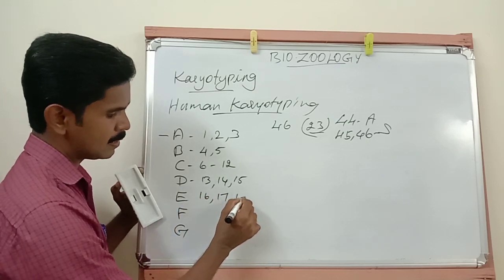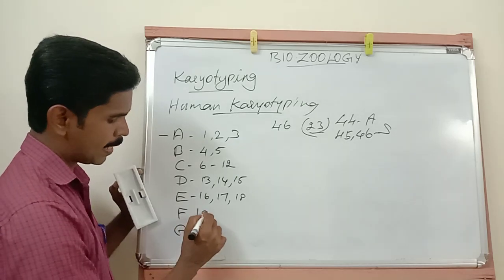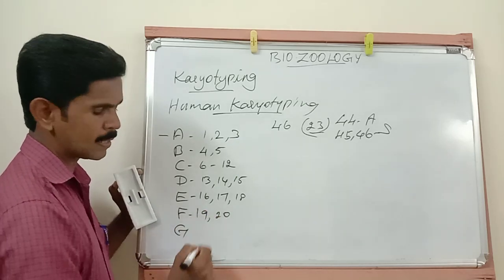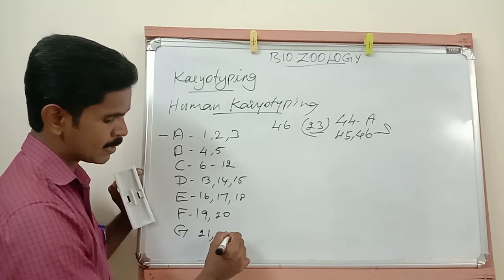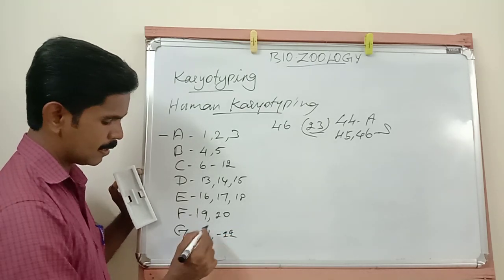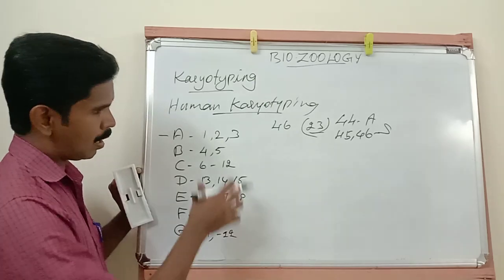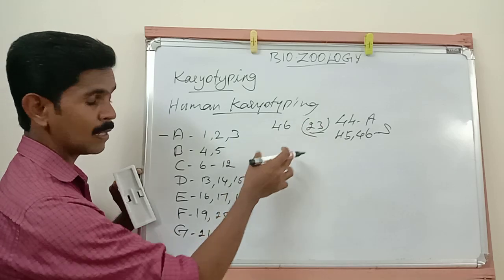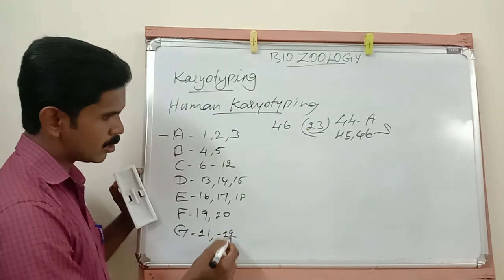16, 17, 18th pair is arranged in E group. 19 and 20th pair is arranged in F group. 21st and 22nd pair is arranged in G group. Do all of you understand? So all these 23 pairs, among these 23 pairs of chromosomes, now the first 22 pairs of